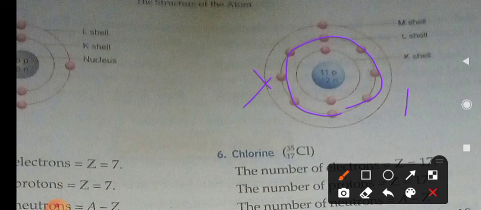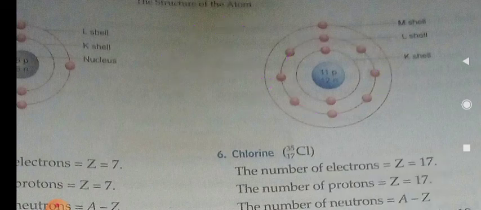Okay, so since it is ready to give one electron, the charge of this sodium, symbol Na. Since it is ready to give one electron, charge is negative, so by giving the electron it will attain the positive charge. Okay, Na, it will become Na plus. Did you understand? Na plus. Is it clear, children? So now look at the chlorine atom.